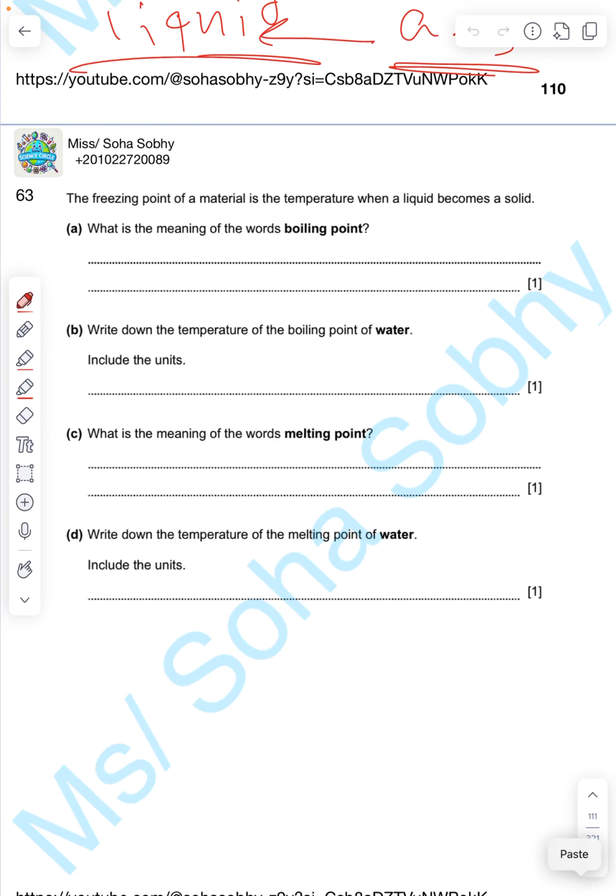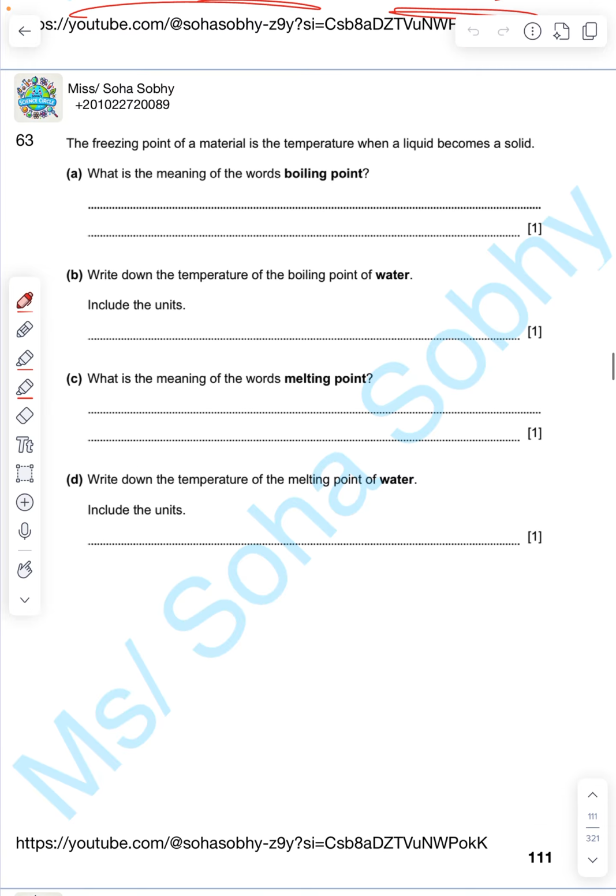Let's continue. Page 111. The freezing point of a material is the temperature when a liquid becomes a solid. What is the meaning of the words boiling point? I said it before. Boiling point. When I see the word point, I'm gonna write the temperature. So, point means the temperature. Let's write it together.